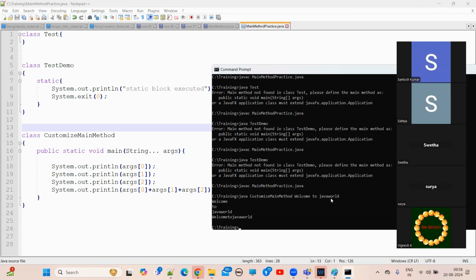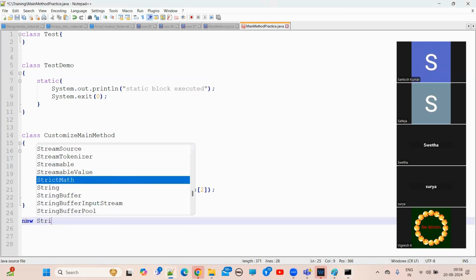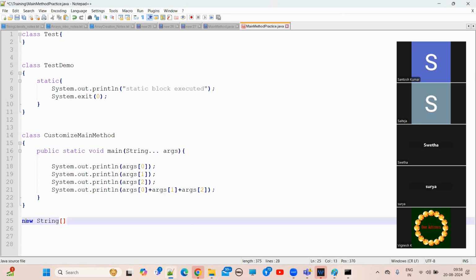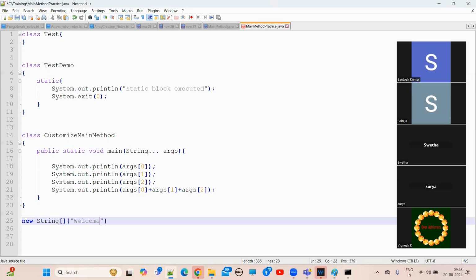Understand how it is converting internally? It creates a new String array with the first element welcome, the next element to, and then Java world.